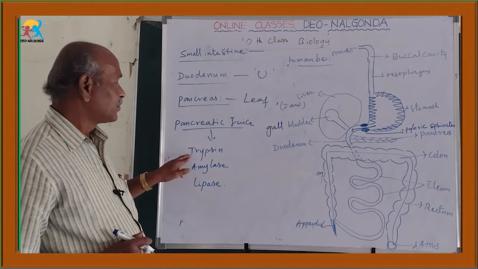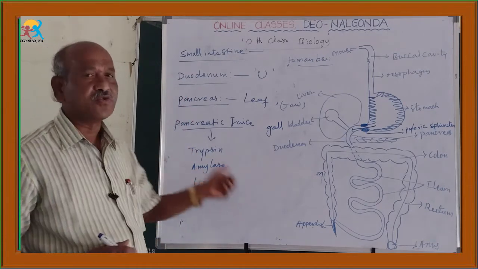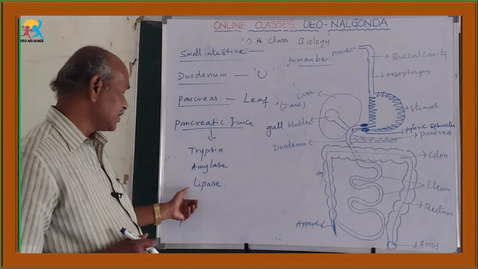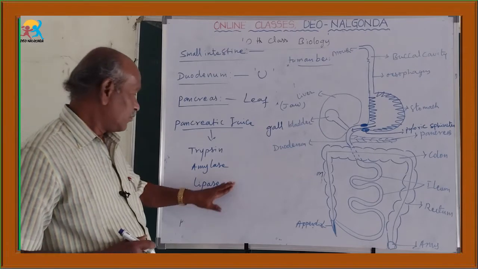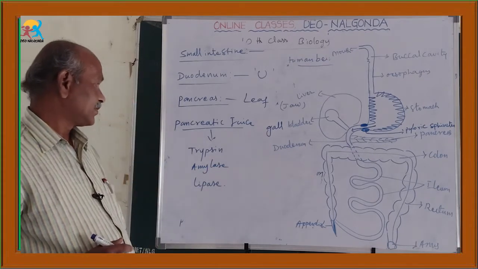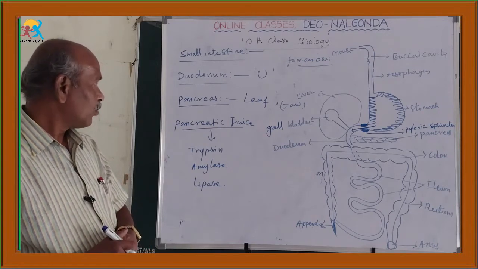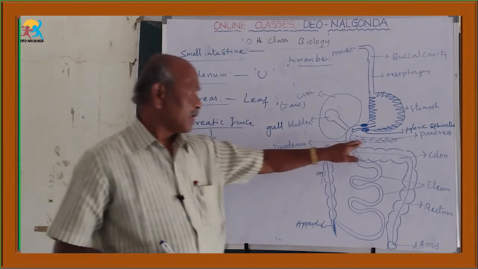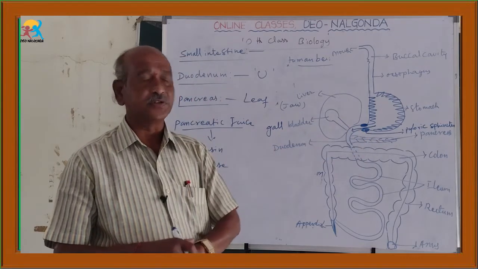Because trypsin is the enzyme useful for protein digestion, amylase is useful for digestion of carbohydrates, lipase is useful for digestion of fats. Okay, then another point also you have to remember, children. What is that another point? The pancreas is not only useful for digestion of food.